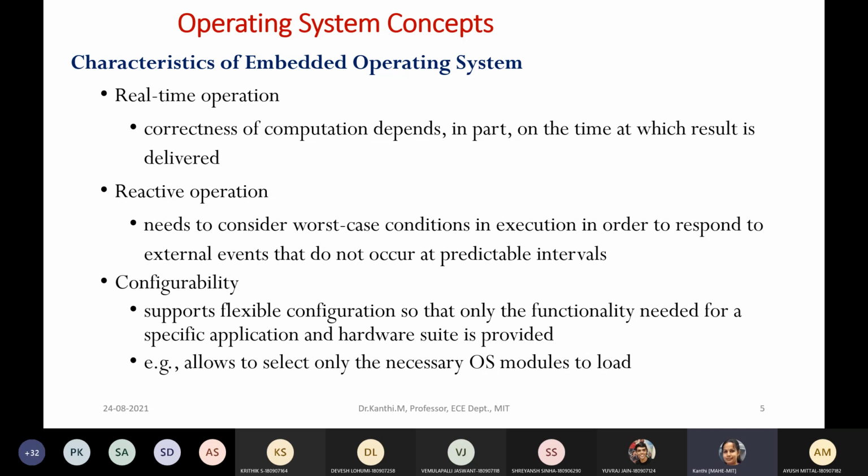By when do I want the results? Neither too late nor too early. I don't want either case. Don't expect me to give the results before what I'm supposed to, as it may not give me the proper result which I'm expecting. So there is correctness, and the reactive operation needs to consider the worst case conditions in order to respond to external events.